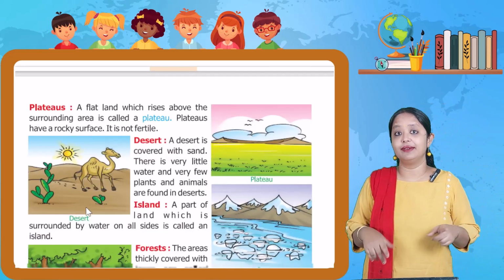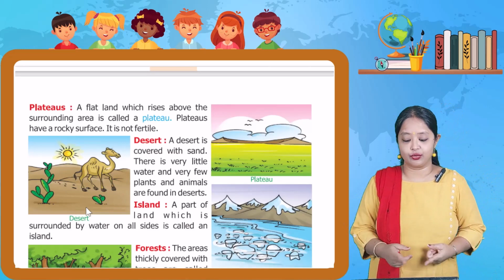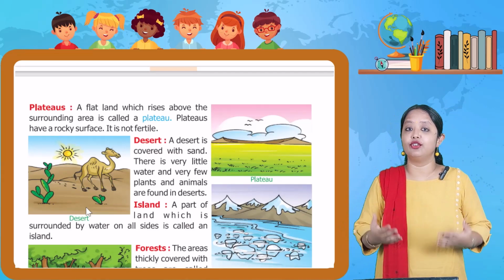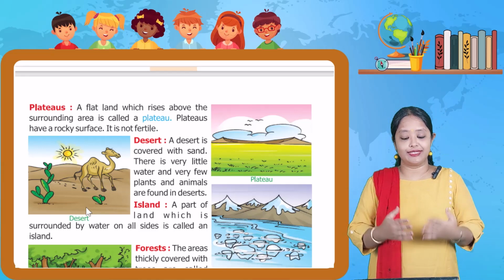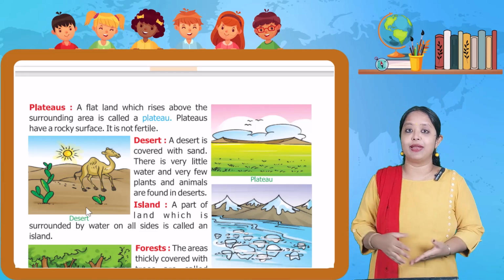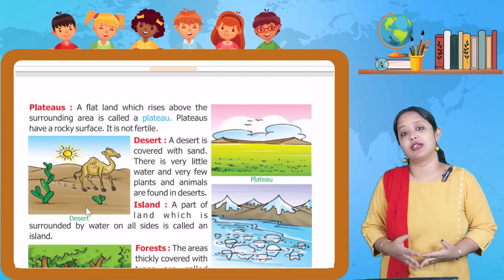So first हमने पढ़ा plains के बारे में, next mountains, hills, and now here it is about plateaus, which is mainly a rocky area. Then we have desert. A desert is covered with sand and very few plants and animals can survive in desert because basically वहाँ पे बहुत कम पानी होता है.